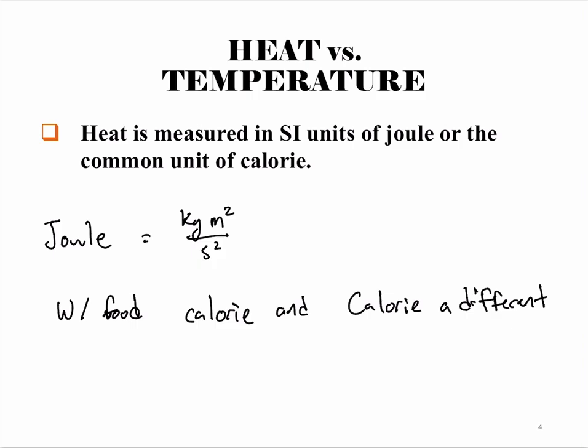Usually food is measured in an uppercase Calorie, and an uppercase Calorie is equal to a kilocalorie, which means that is how many calories. So one uppercase Calorie is equal to 1,000 calories.